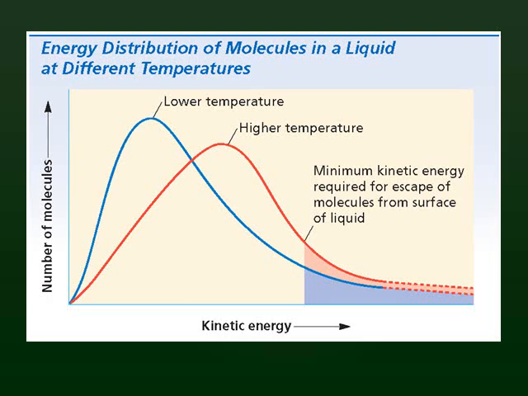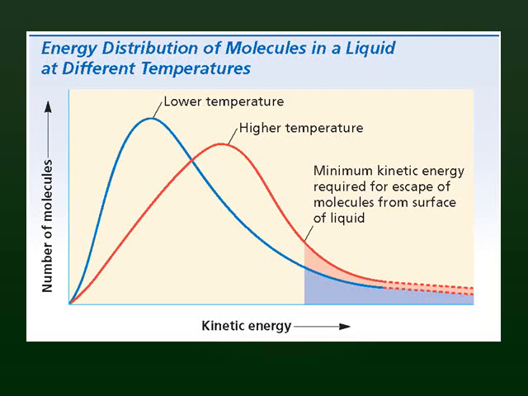Here is the distribution of molecules in a liquid at different temperatures. At a lower temperature, what do you observe? This is the relation between the number of molecules and kinetic energy. Kinetic energy increases this way, and the number of molecules increases this way.